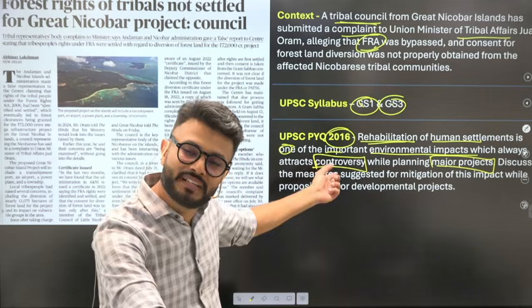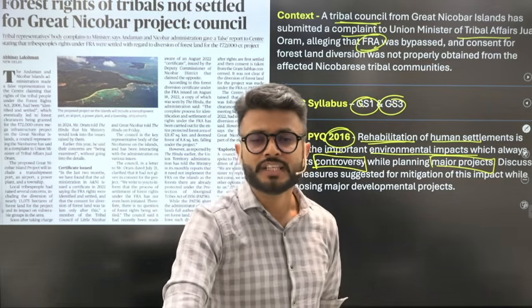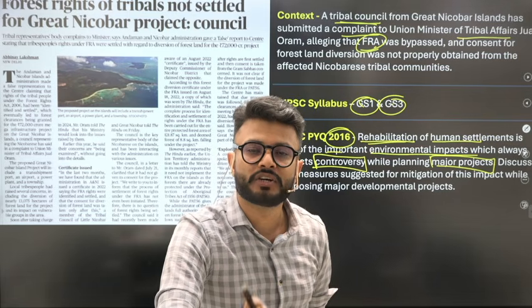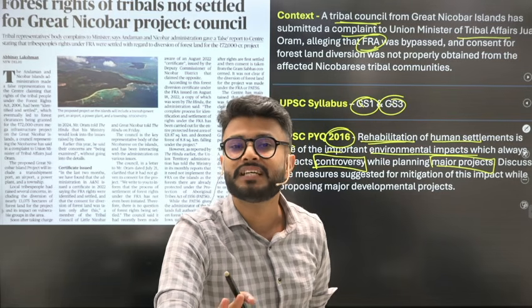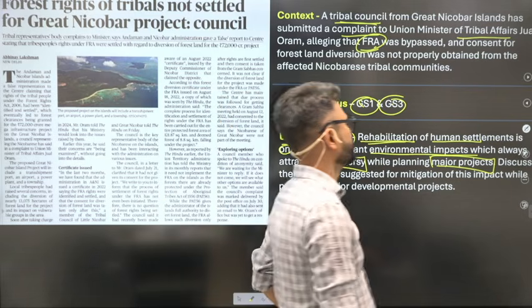The same thing is happening in the Great Nicobar project also, and same thing happens with almost every project, especially when that project is located in the forest areas or in the ecologically fragile areas housing the tribal communities, right? So in this sense, we need to understand this particular aspect.